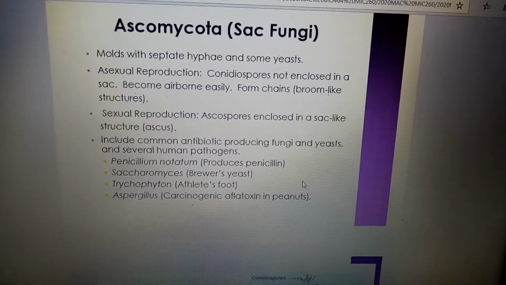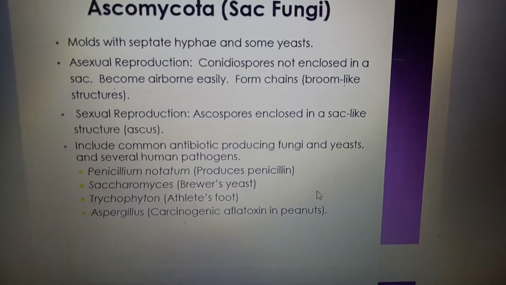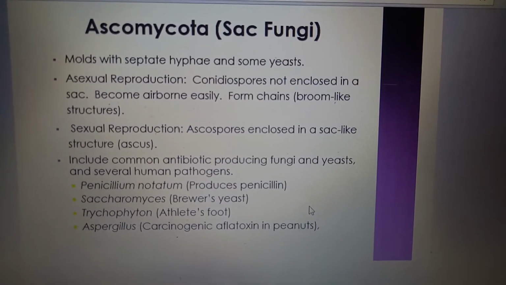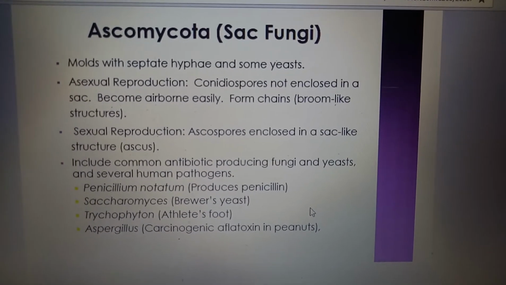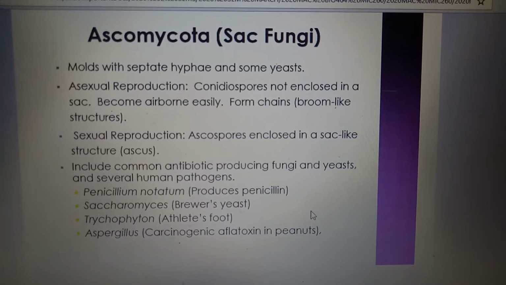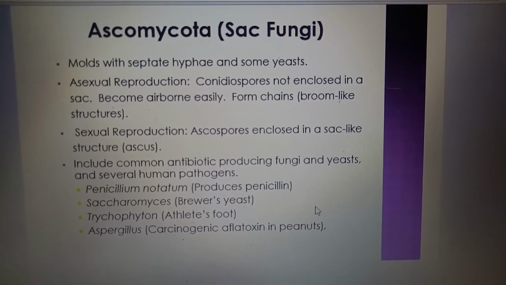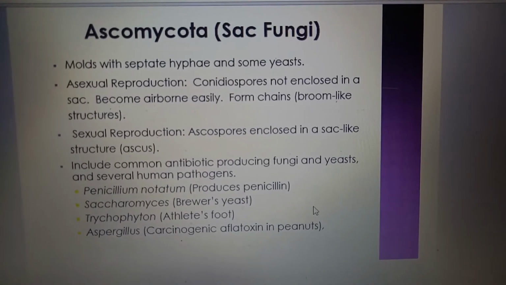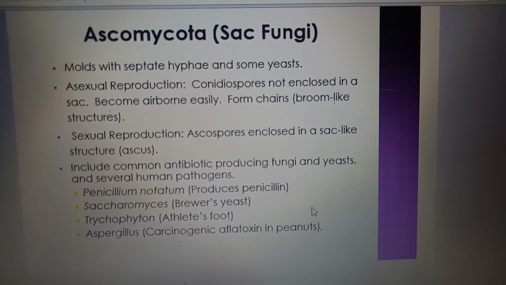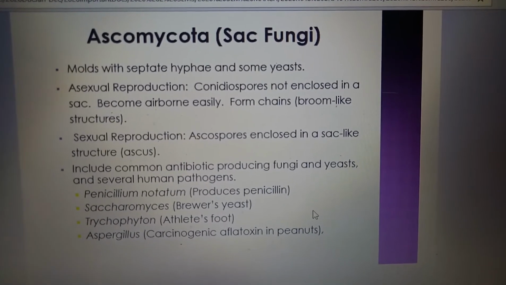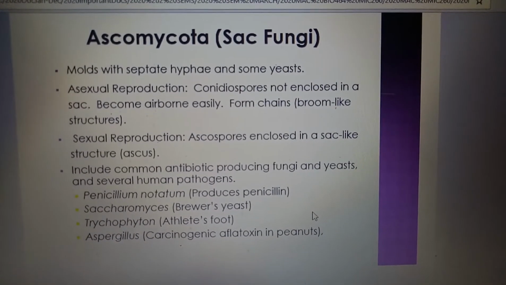For Ascomycota, these are the sac fungi. Most have septate hyphae and some are yeast. In asexual reproduction, conidiospores not enclosed in a sac become airborne easily from a chain or brome-like structure, as told before. In sexual reproduction, ascospores are enclosed in a sac-like structure or ascus. They include common antibiotic-producing fungi, yeast, and several human pathogens.